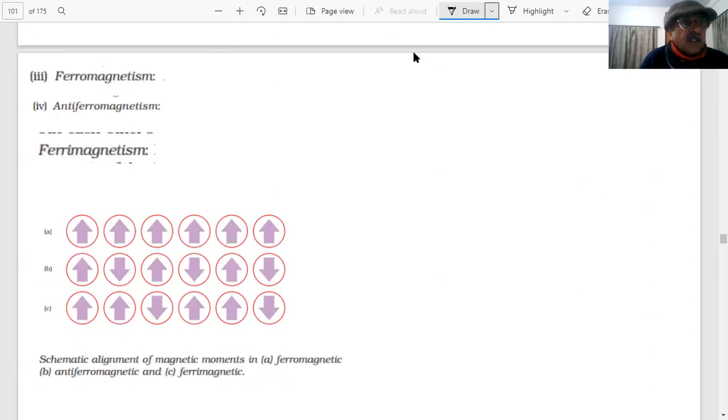Now we are coming to the third, which we said is ferromagnetism. Ferro means, students, there are certain substances which are very strongly attracted by the magnetic field.